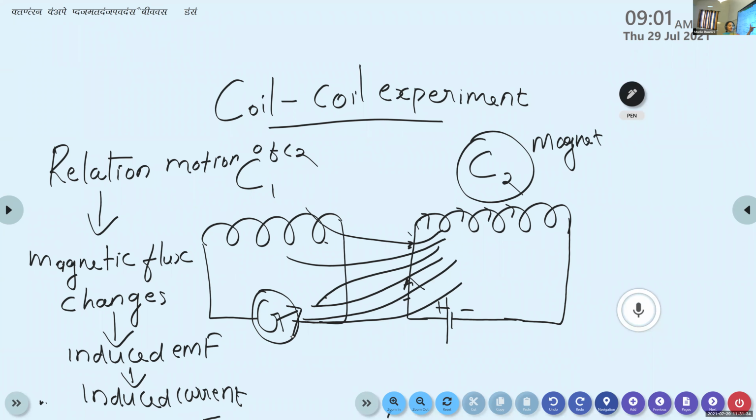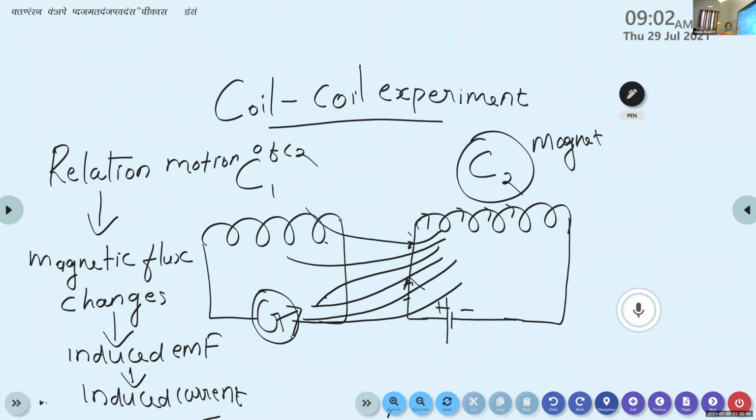So whenever the coil C2, which now behaves like a magnet, moves towards C1, the magnetic field lines from the coil C2 enter through the circular coil C1. Maximum number of field lines from C2 enters through C1, so the magnetic flux associated with C1 increases or rises to a maximum value.